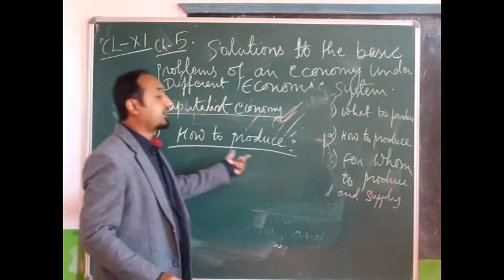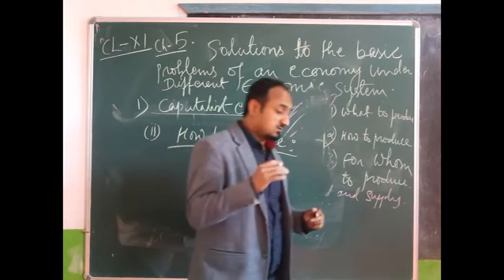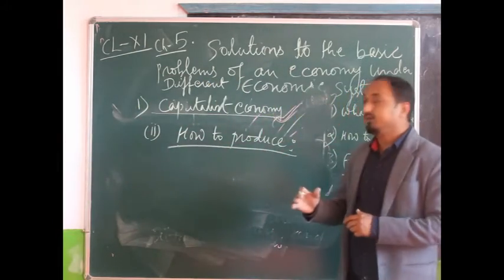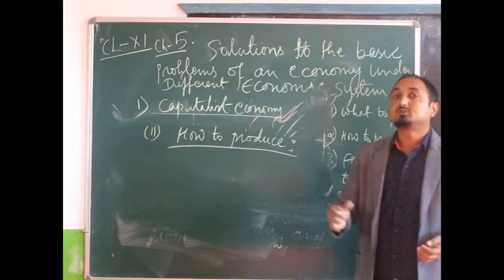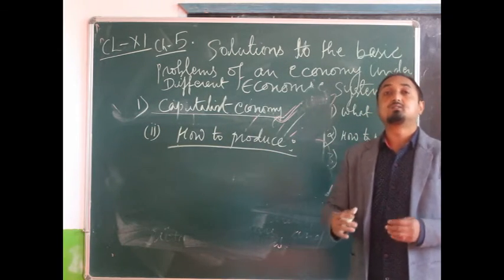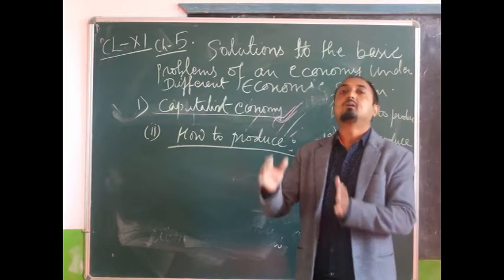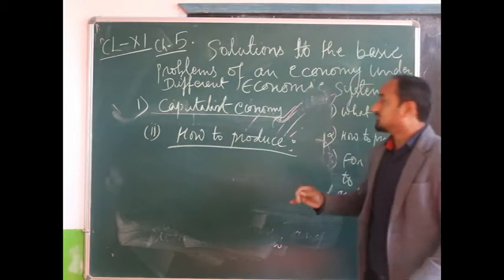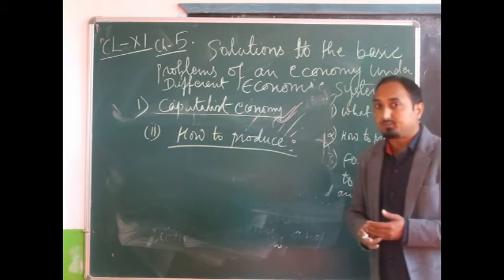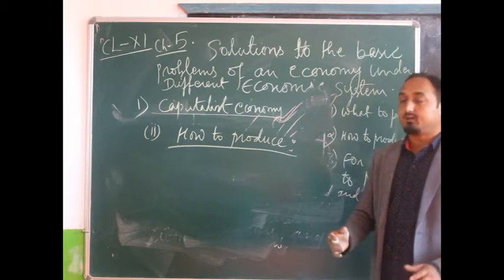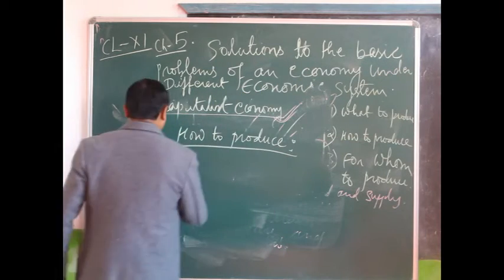So how to produce under a capitalist economy is solved by the choice of methods or techniques. The producers will choose that method or technique of production which is cheap and most efficient. We have already done in chapter number 3 that producers can produce a commodity by various techniques.